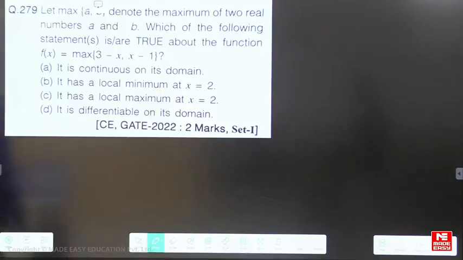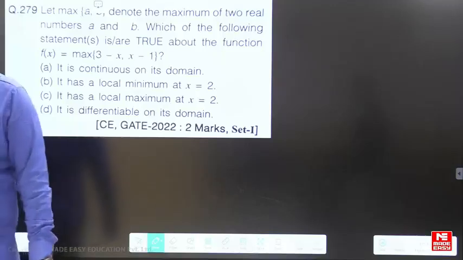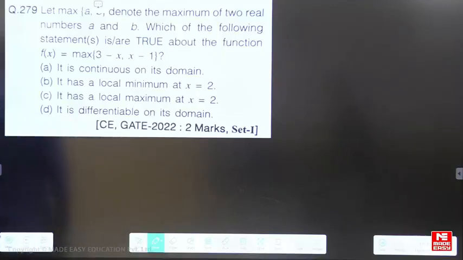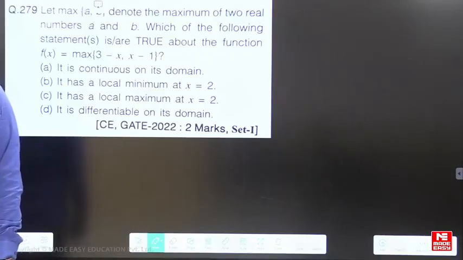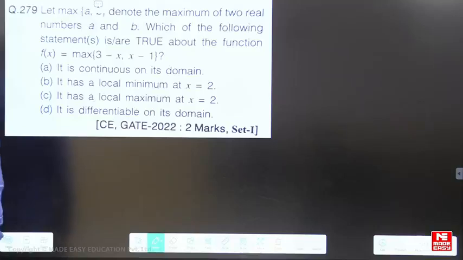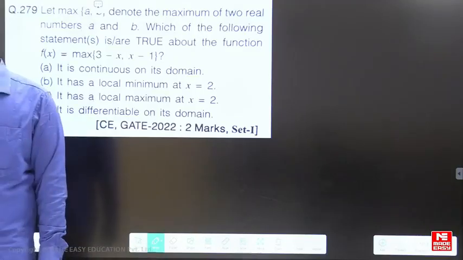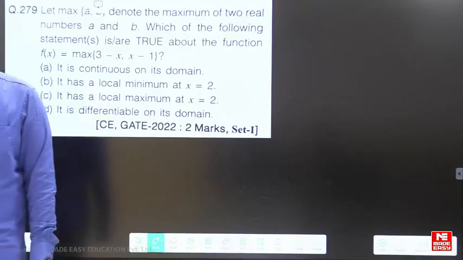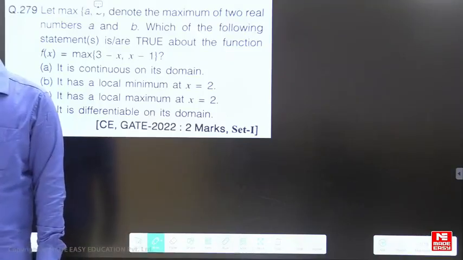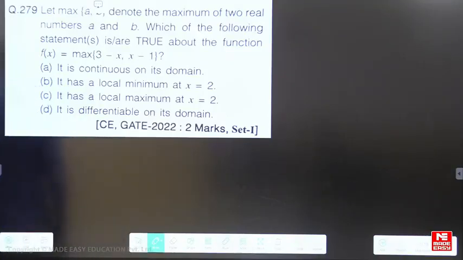Yes. Question number 25. The option given in the key is wrong. Actually, the answer is minus 3x square minus 5. It's not D. It's B. Question number 25. There is a mistake in the key. There is a typo error in the key. That is, the answer is B.